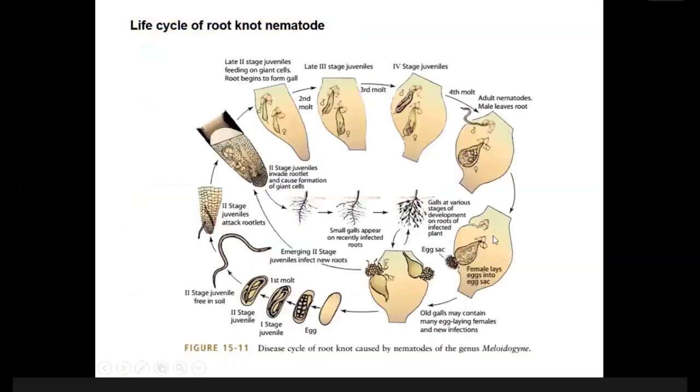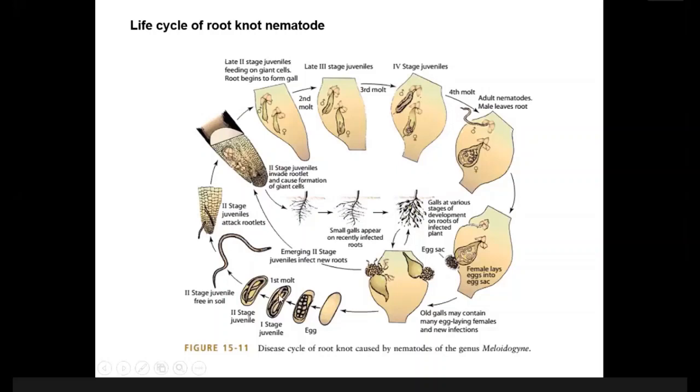Look at this slide. You can see here, this is the single egg, and the cells or tissues become differentiated to form the first stage juvenile. You can see here, the first stage juvenile remains inside the egg, okay?